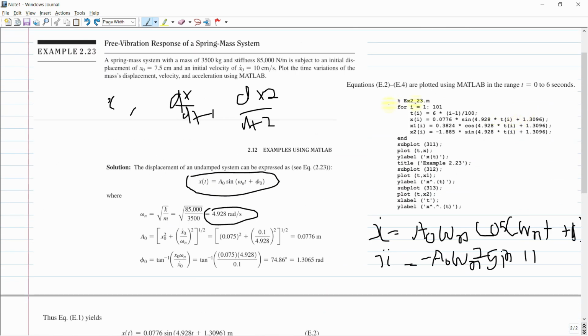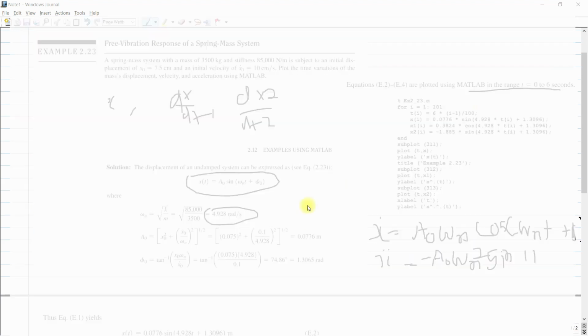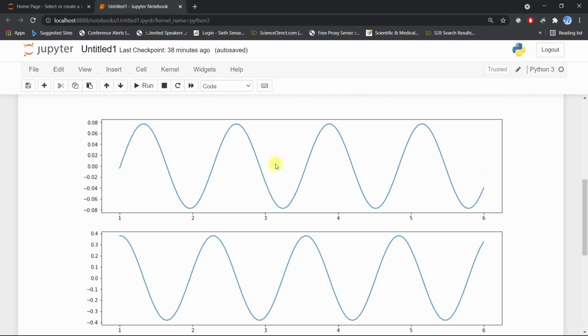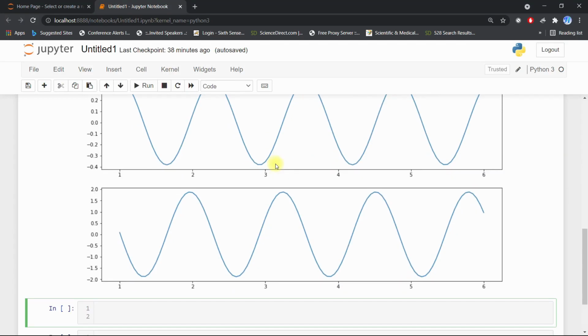They plotted in the range of t equal to 0 to 6 seconds. So we have to plot this over 6 seconds. Now I will write the Python code. I have already plotted this diagram, so this is for you.